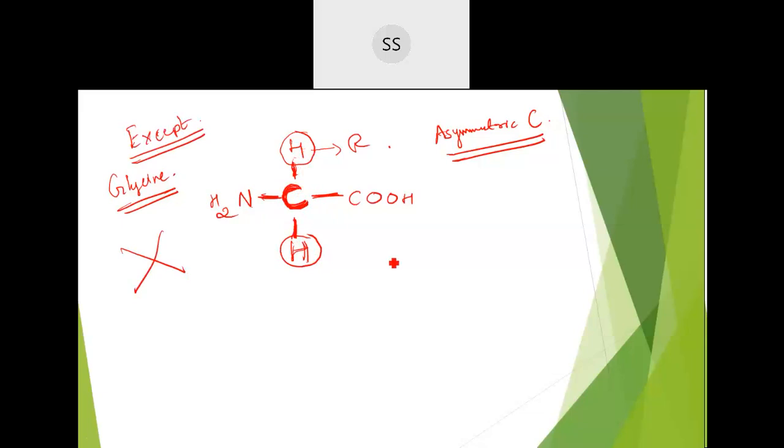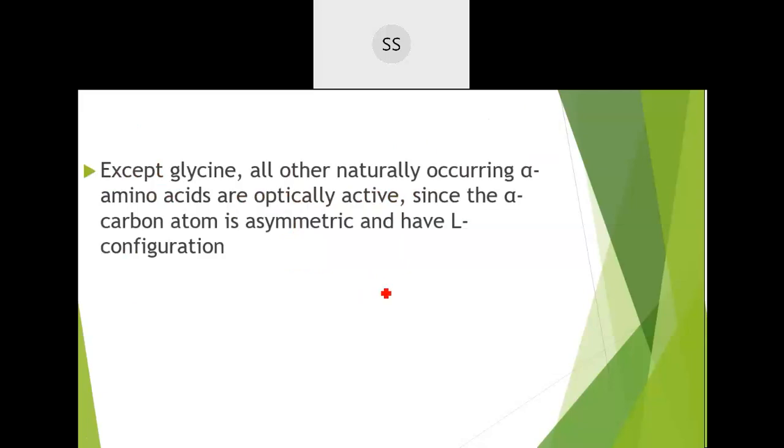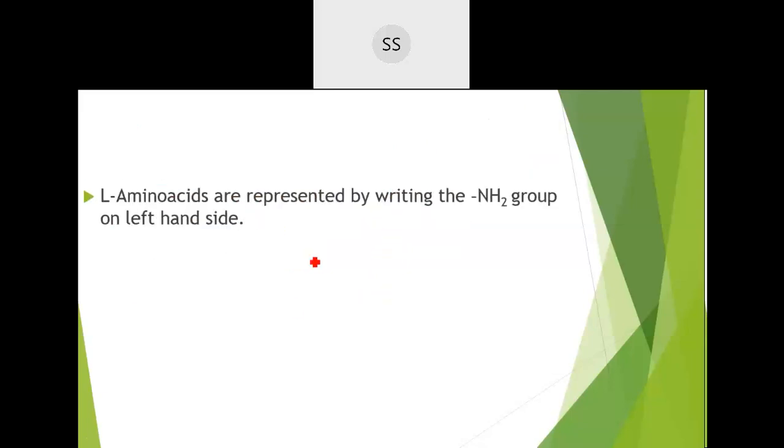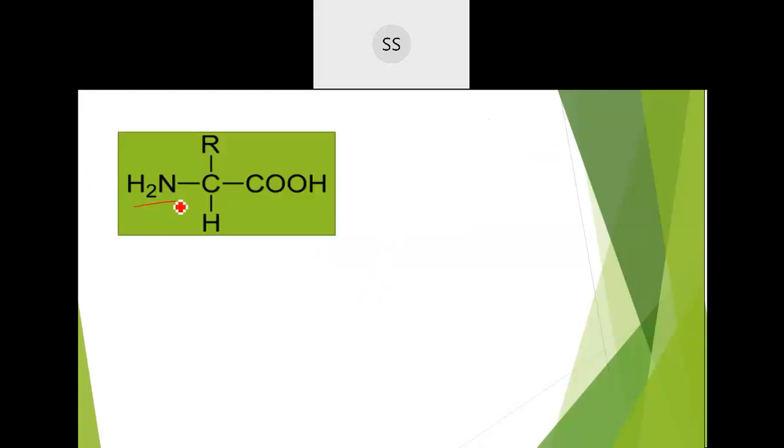And all the amino acids which we have are L amino acids. L amino acids are represented where you are having this NH2 group on the left hand side, and COOH group towards the right hand side. Then those type of amino acids are called as L amino acids. How to write L amino acid? Amino group they are considering as the main one. If they are found to be on the left side, then it will be L amino acids. If you find them towards the right side, then they will be R amino acids. Now moving on with the next.